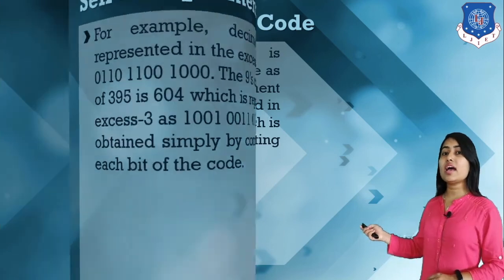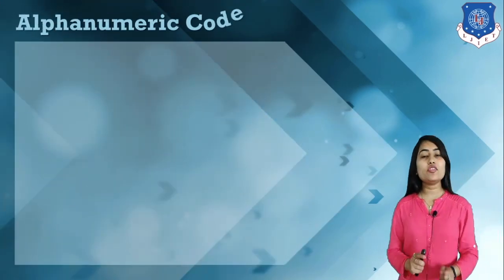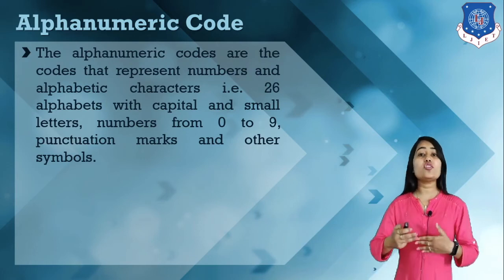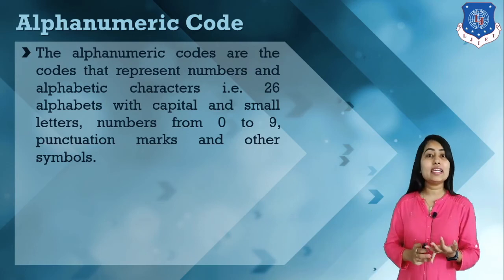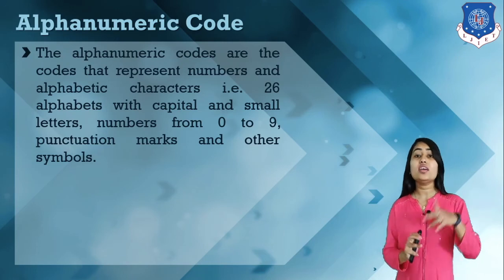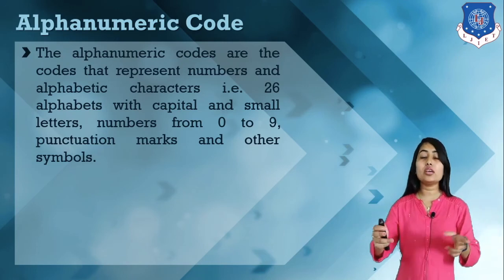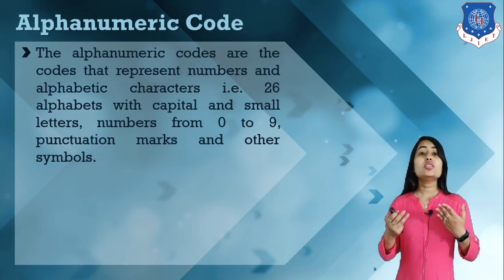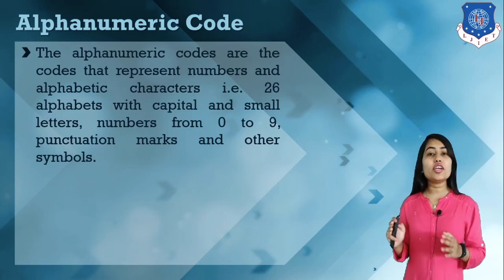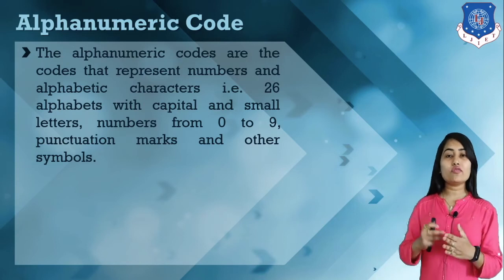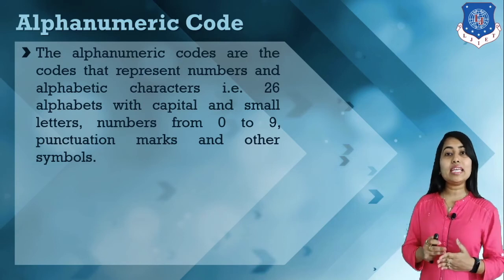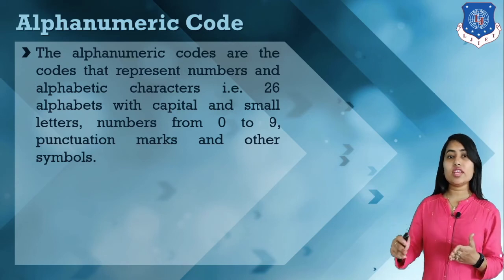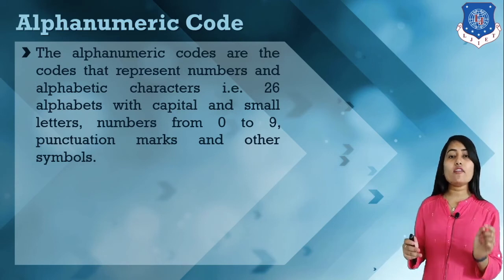Now next we have alphanumeric code, a code in which we can represent alphabetic letters from A to Z in small and capital, numbers, some specific symbols and punctuations, as binary patterns.